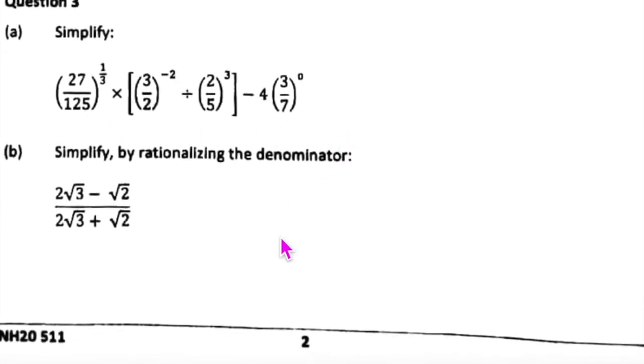How does this look like to you? It's easy. Some of you may find it a little difficult. Quickly write this down. Tell me when you're done.